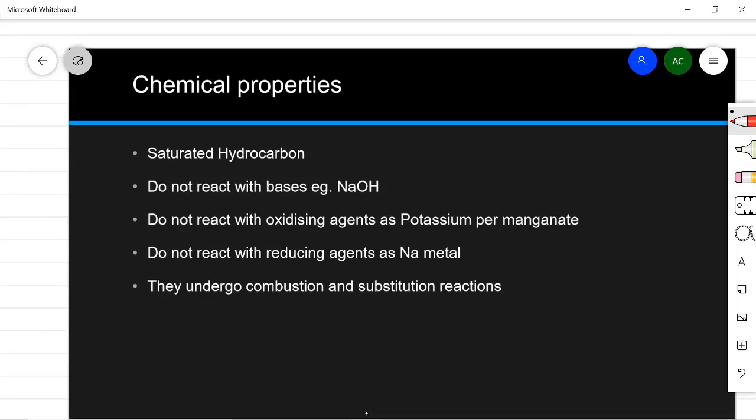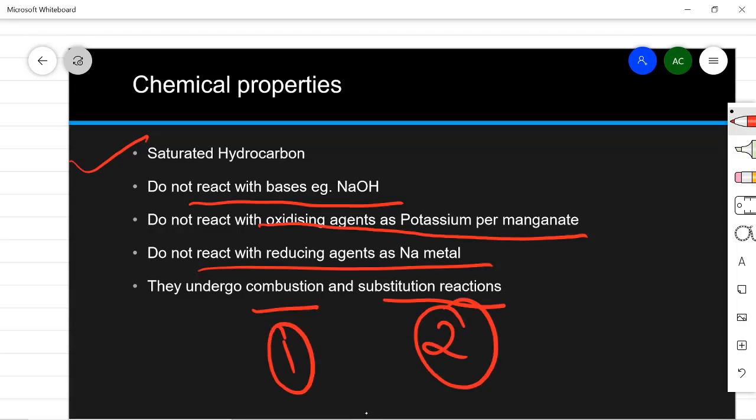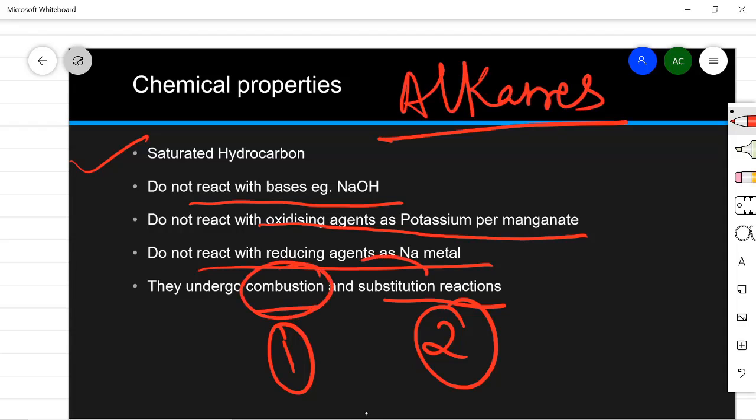and ether. As you all know, methane and ethane are saturated hydrocarbons, that is all their 4 carbon valencies are satisfied, and that is why they do not react with bases like NaOH, and they do not react with an oxidizing agent like potassium permanganate, or even with a reducing agent like sodium metal, but they undergo combustion and substitution reactions. Now, all you have to remember is these two, that alkanes undergo combustion as well as substitution reaction.